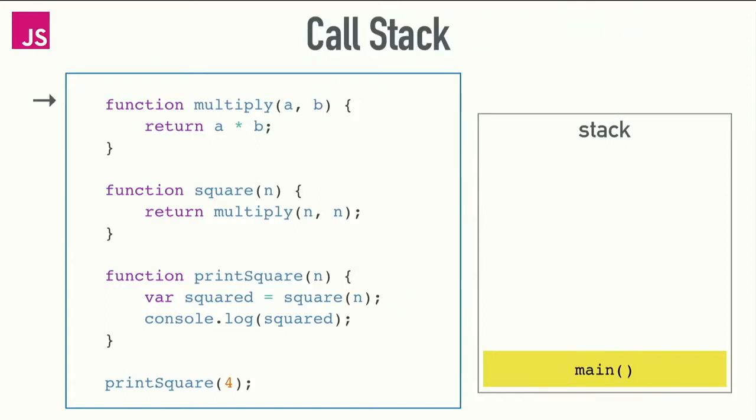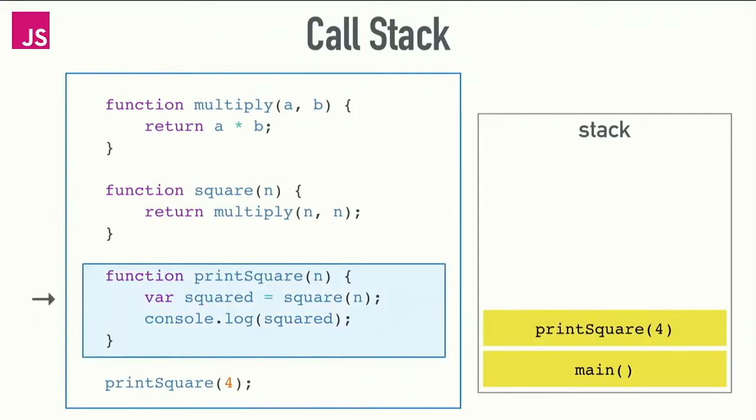So if we run this file, well, there's kind of a main function, like the file itself. So we push that onto the stack. Then we have some function definitions. They're just defining the state of the world. And then finally, we get to print square, right? So print square is a function call. So we push that onto the stack.